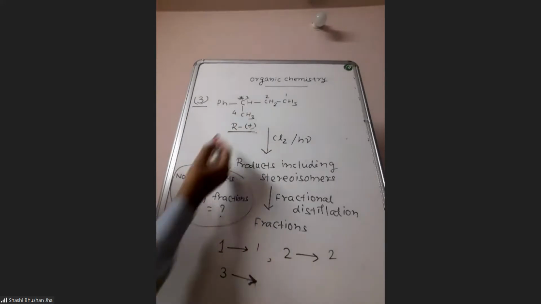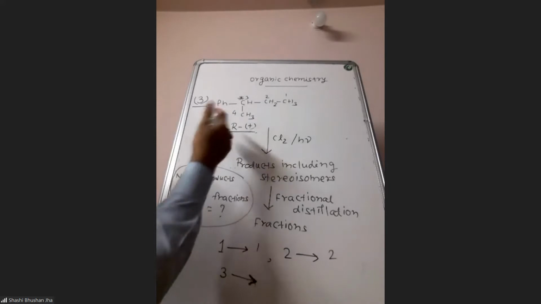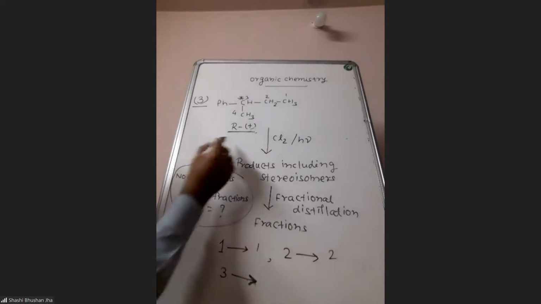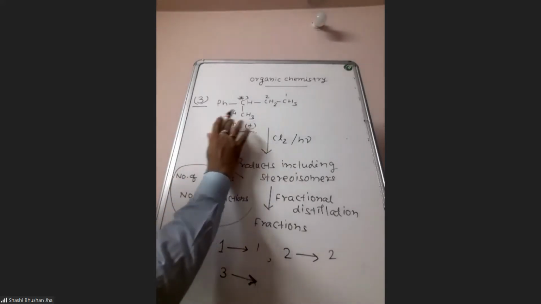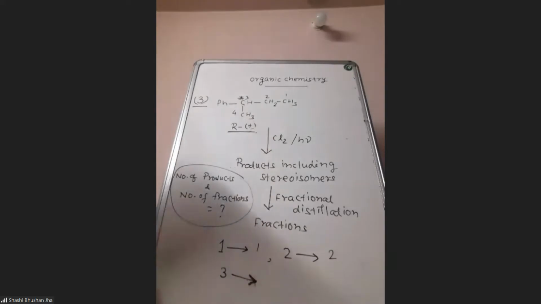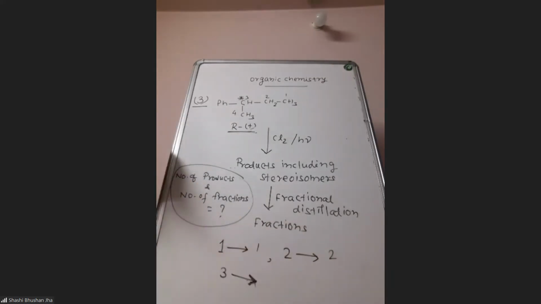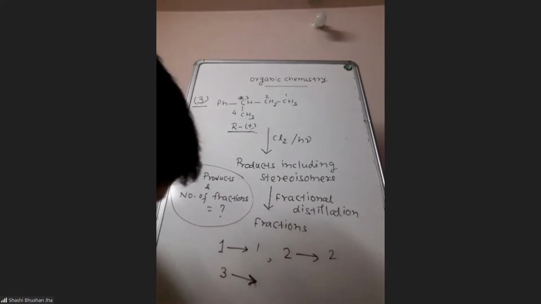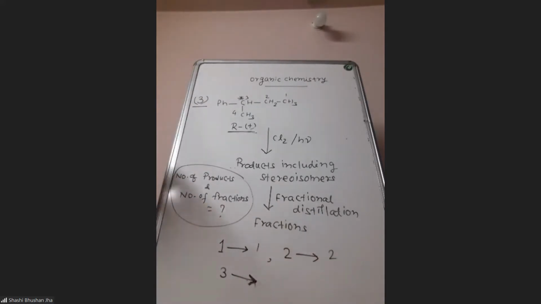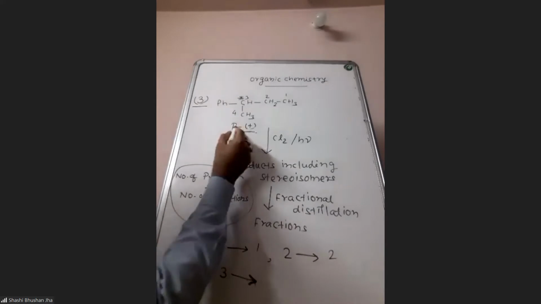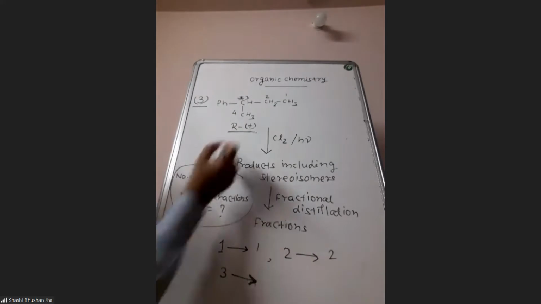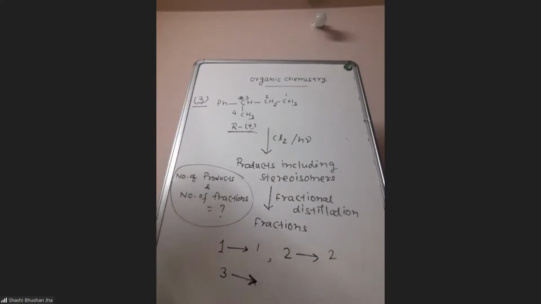So whenever in any question they fix the configuration at any carbon, this simply means that we are not supposed to consider any stereoisomerism at that carbon. But we are changing the configuration of that carbon when we take position 3, no? When we are forming a free radical on 3, sir, why can't we change its configuration? That only is told in the question. Then what is the meaning of giving this R?